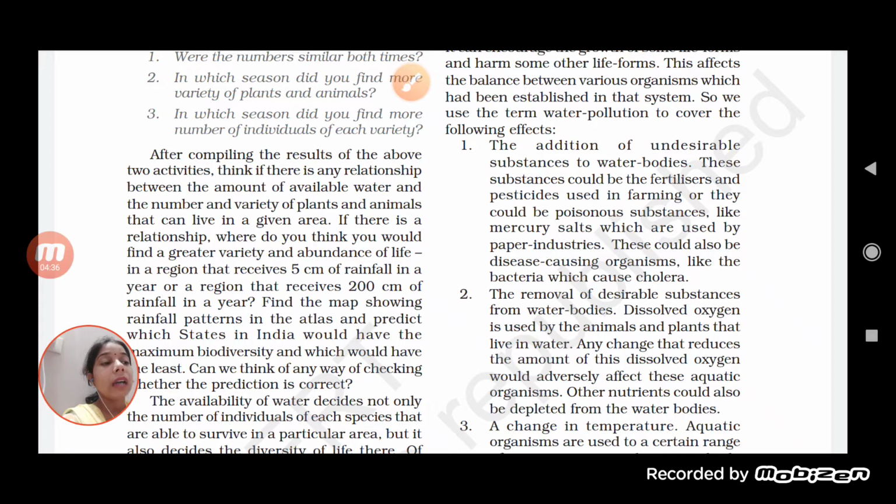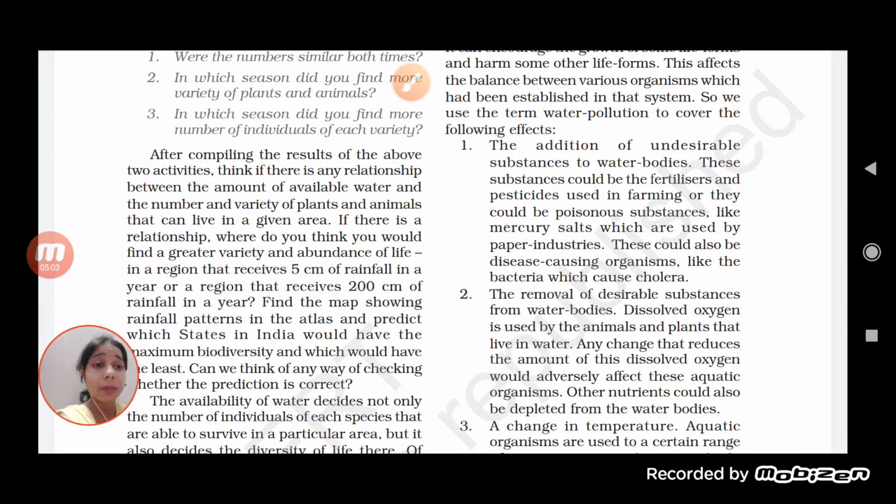See, the changes caused by these undesirable substances make the water bodies polluted. So these are not desirable substances, these are undesirable substances. The addition of undesirable substances will make the water bodies polluted.